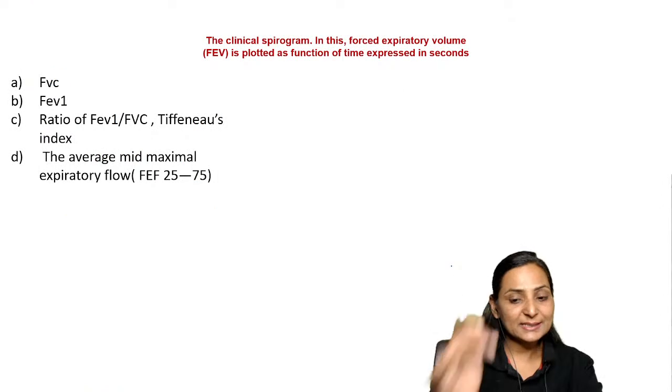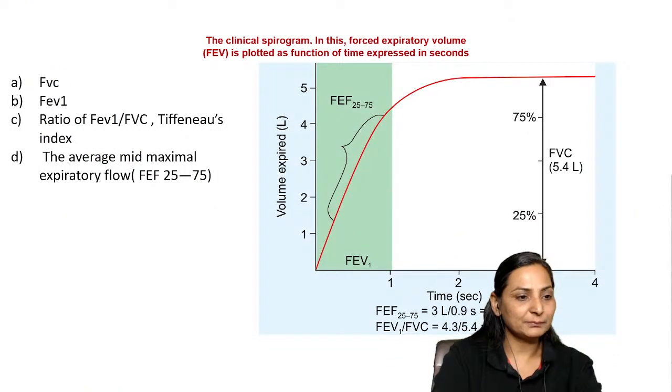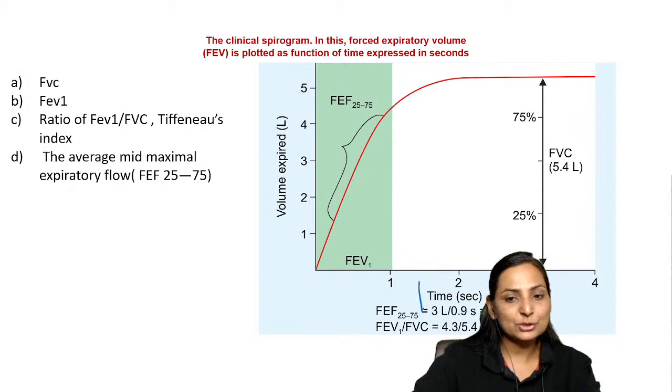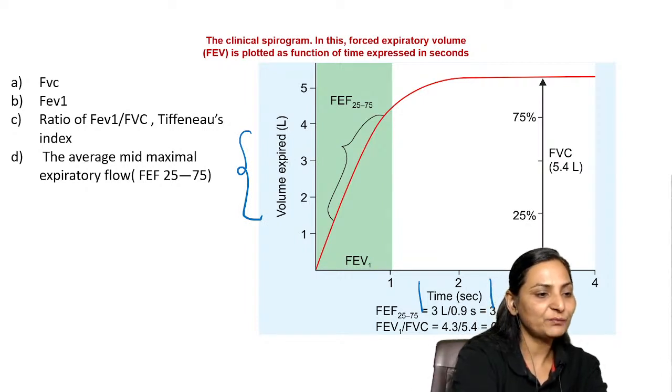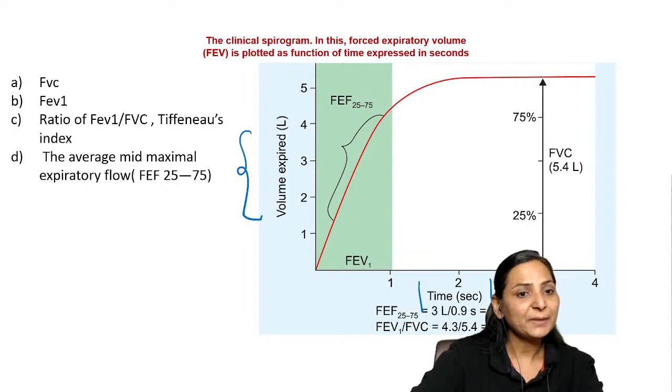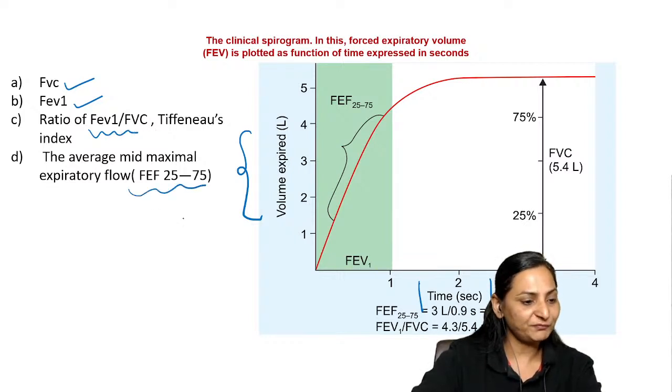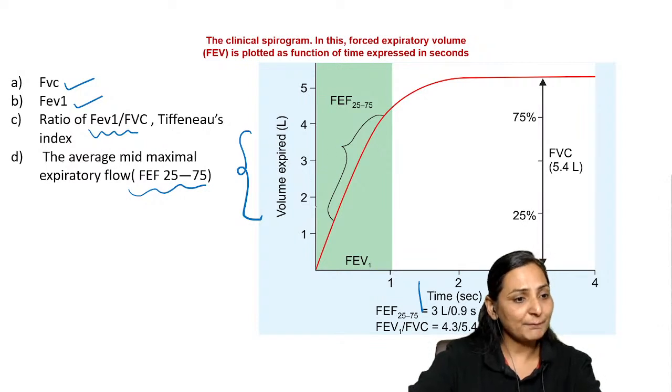Now, this is a clinical spirogram, where on the x-axis you have time and on the y-axis you have the volume that is expired. This is very simple for finding FVC, FEV1, the ratio of FEV1 to FVC, that is your Tiffeneau index, and also the mid-expiratory flow rate. These also come as calculation-based questions, right?